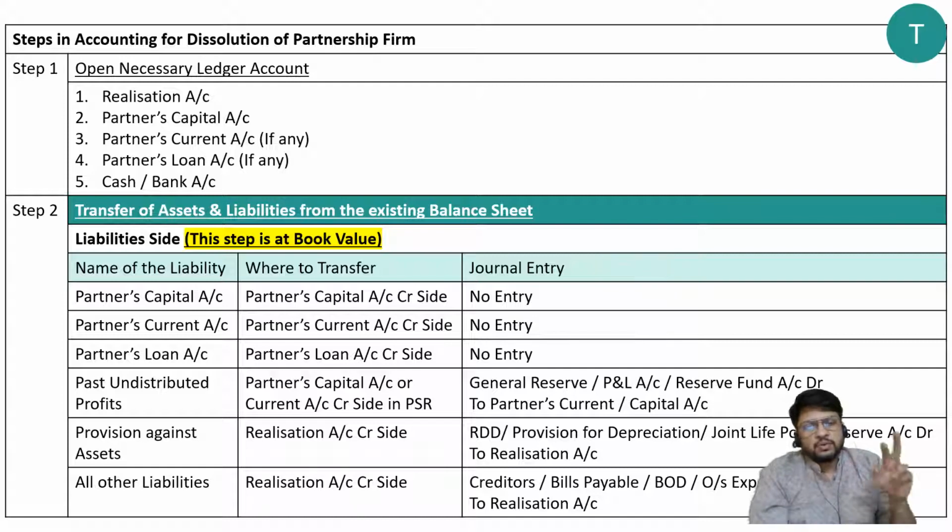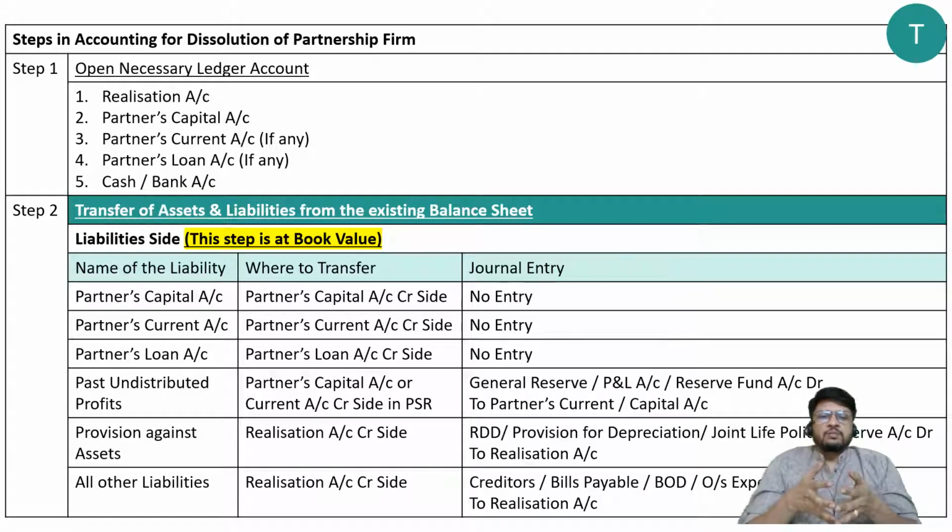If the assets are sold, we don't pass the entry for sale of assets in trading account or P&L account. We pass a separate entry in the asset account, find out the profit or loss on sale of asset, and that we transfer to P&L account. But the entry for sale of assets is not made on the credit side of trading account or P&L account. So P&L account is a limited account, a small account, the youngest brother of nominal accounts. It says only current year revenue items will be considered in P&L account.